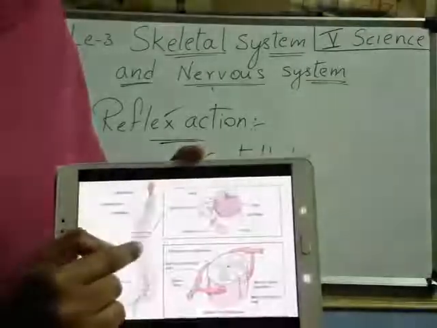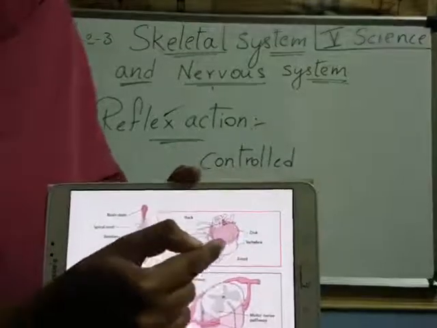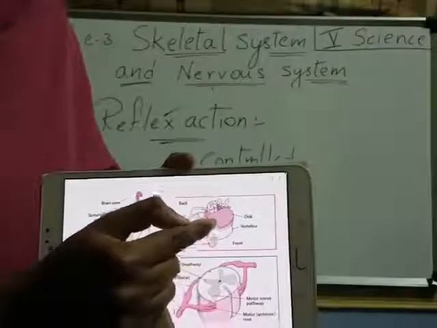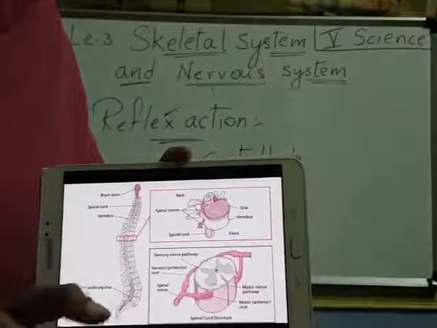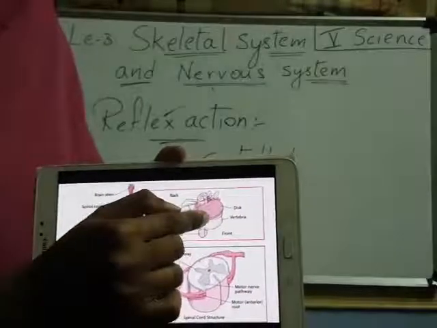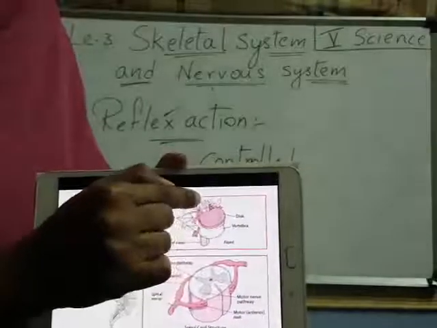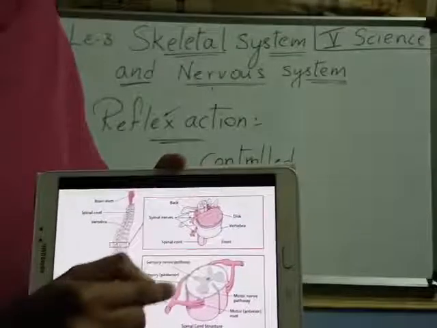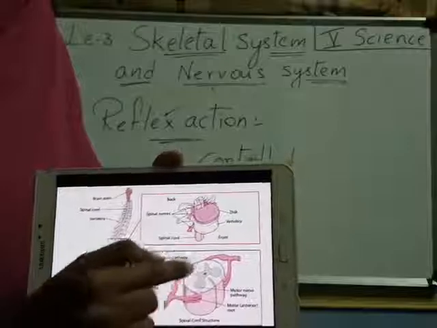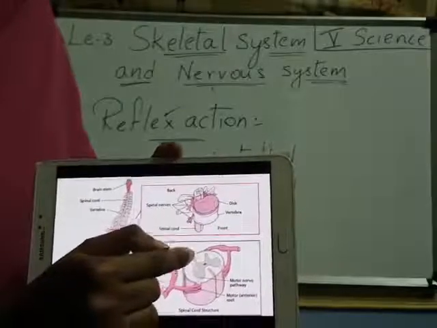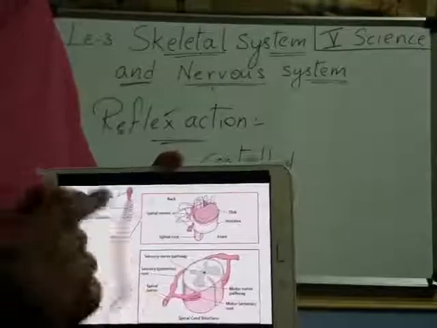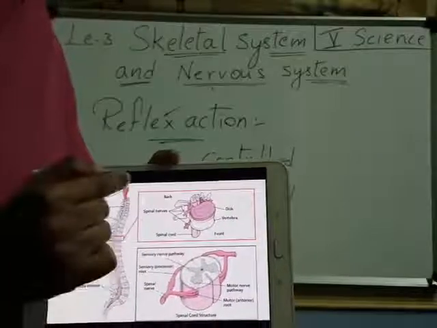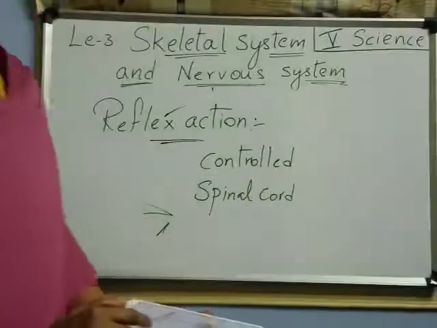This is the bone, the vertebrae. I said 33 vertebrae are there in the vertebral column, right? So these are the vertebrae, and here in the middle we find the spinal cord. And this cord is connected to the nerves, right? All the nerves are connected to the spinal cord, I said, right? Spinal cord is again connected to the brain. This is about the spinal cord.